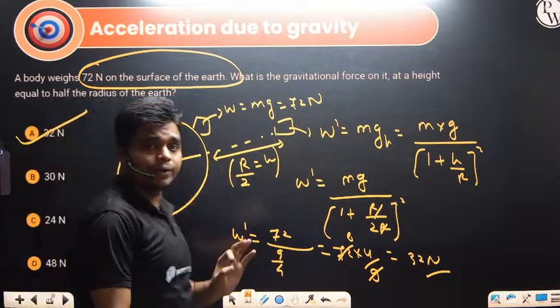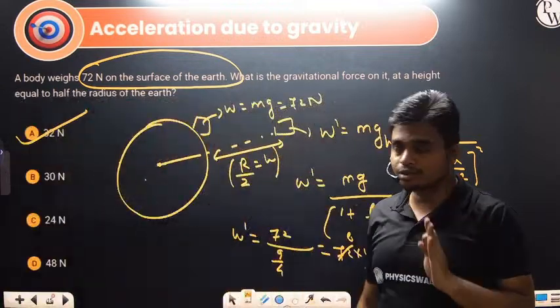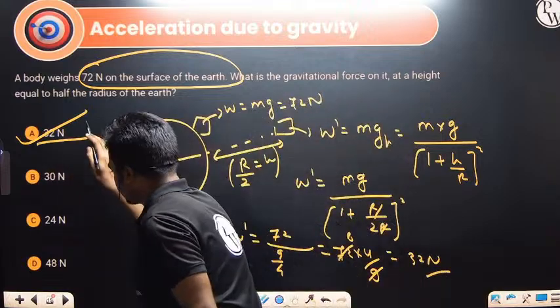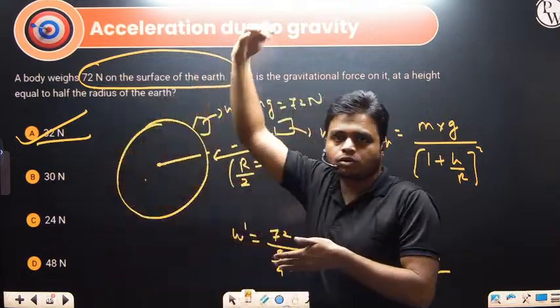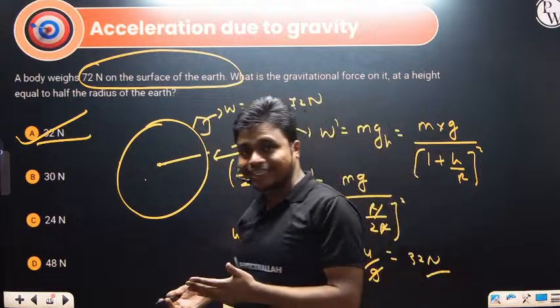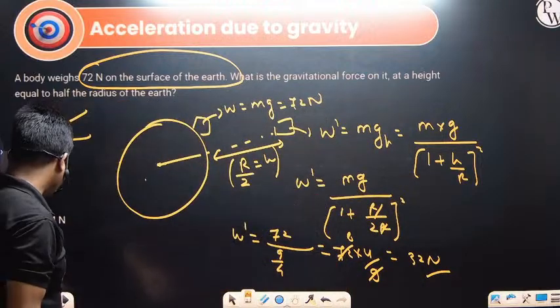The same body will weigh 32 Newton at a height equal to half the radius of the earth. And as we go above, the weight will keep on decreasing because the g value is decreasing.